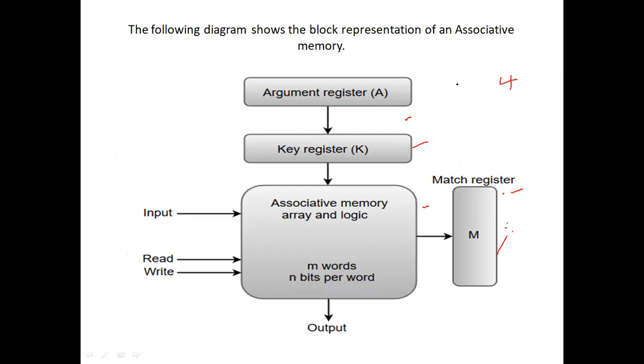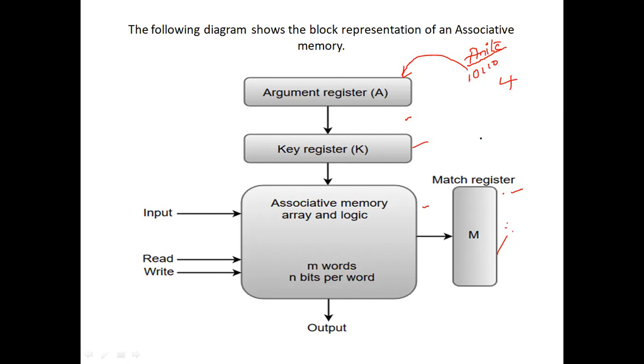So argument register, in the sense, whatever the content we want to search, that content we are going to fetch in the argument register. Suppose I want to place Anita, but can the computer understand Anita? No, it doesn't understand the human language. It has to be converted into some binary language, so that the binary information is going to be placed in this argument register. So that is the purpose of the argument register.